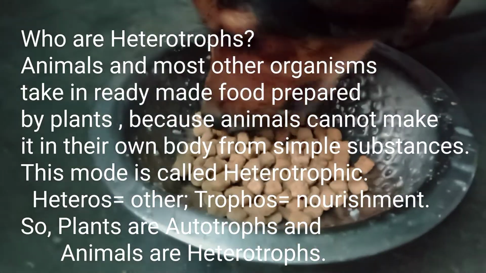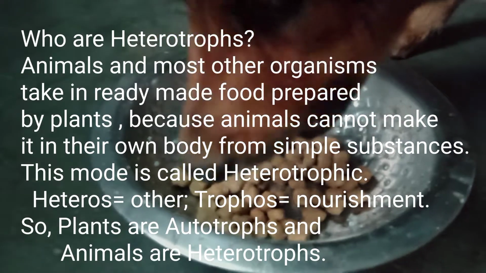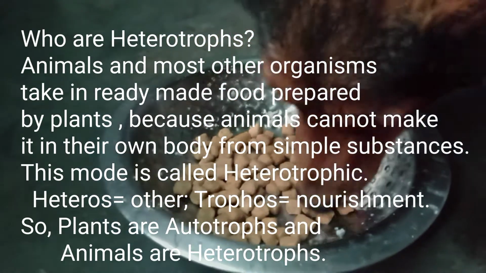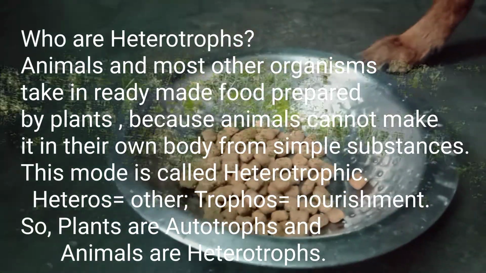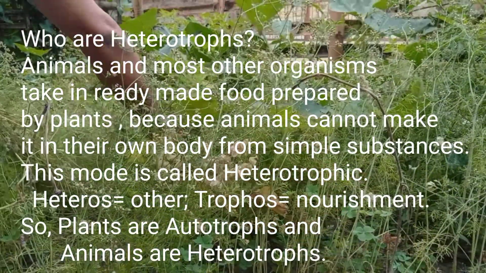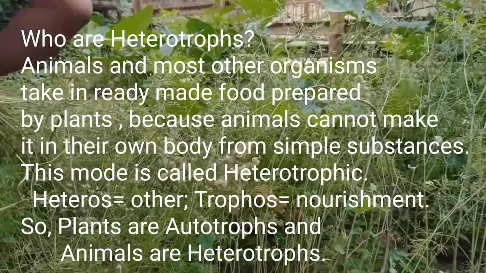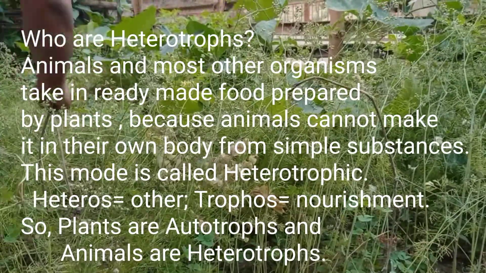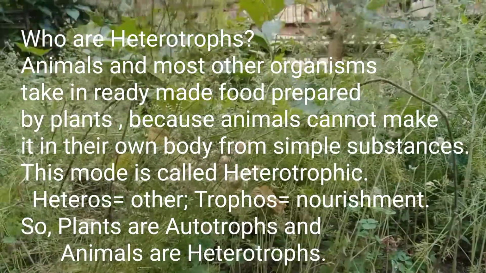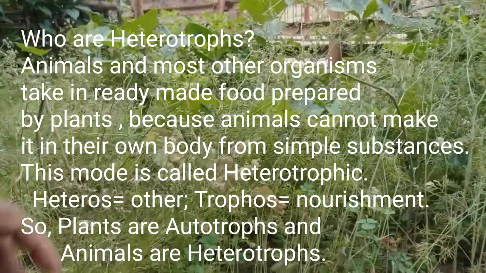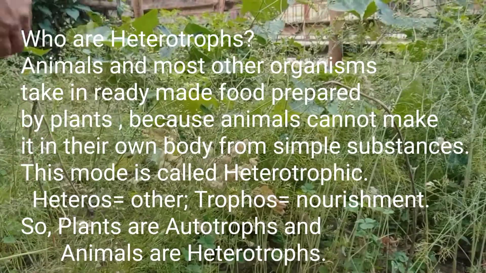So, the animals are dependent upon the plants directly or indirectly to get their nutritious substance. That is why they are termed as heterotrophs and their mode of nutrition is termed as heterotrophic nutrition. But why? The answer is that animals do not have green pigments in their body.